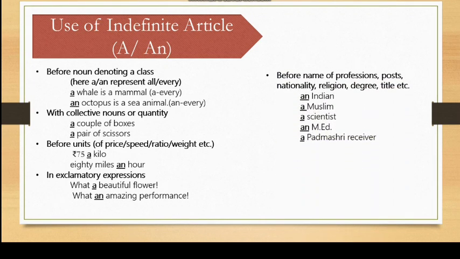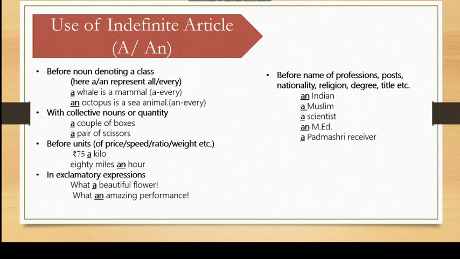Before name of profession, post, nationality, religion, degree, title, etc. So before all these, for example, an Indian, a Muslim, a scientist, an Ahmed, a Padma Shri receiver. So before all these things, we use a or an as per the initial letter. Okay.